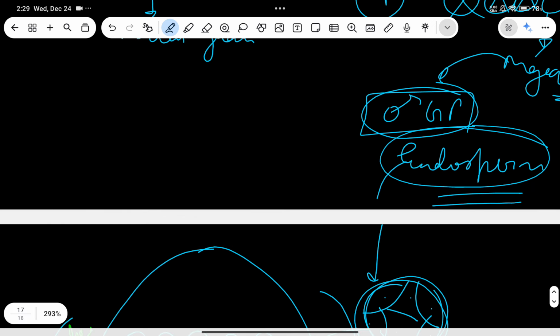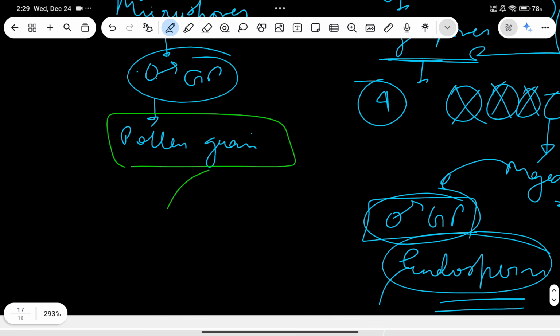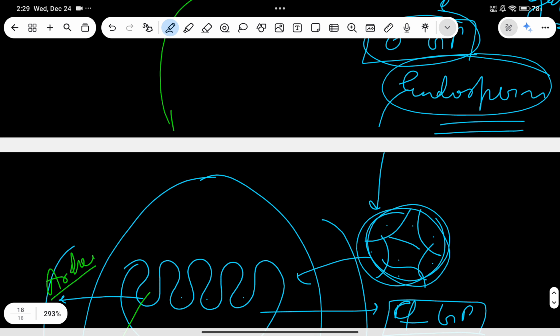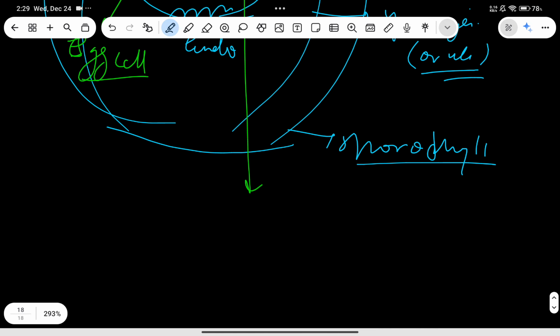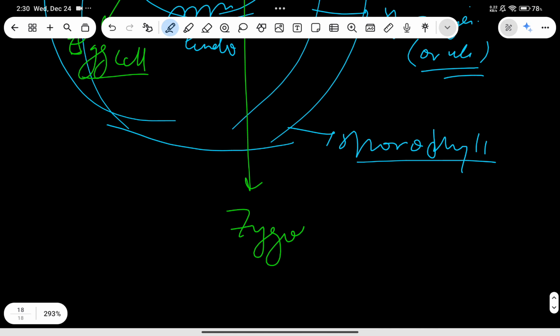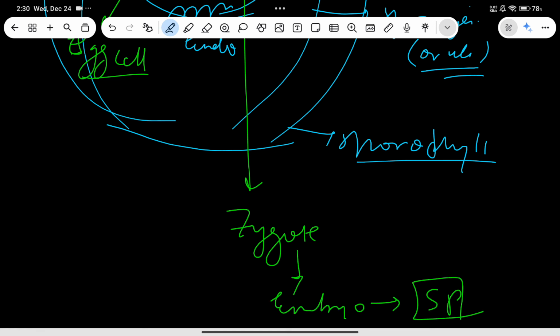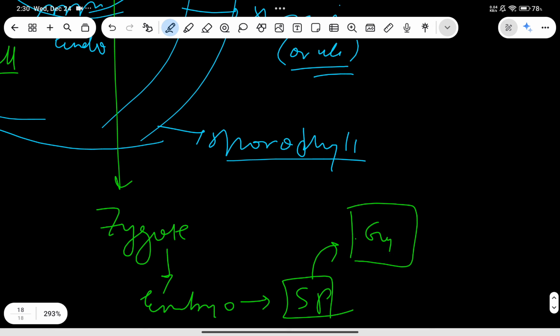Now what will happen is that the pollen grain will go with the help of wind towards it and will fuse with the egg cell and form the zygote. And this zygote will form the embryo. The embryo will again form the sporophytic body, which in this case will form the gymnosperm, because we are talking about gymnosperms.